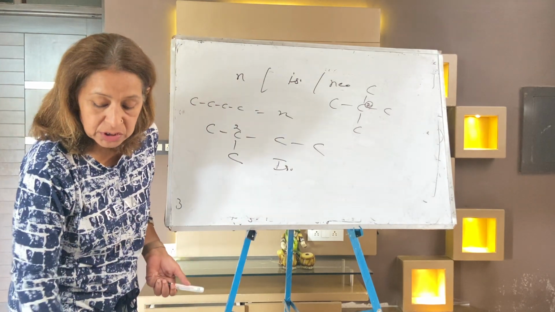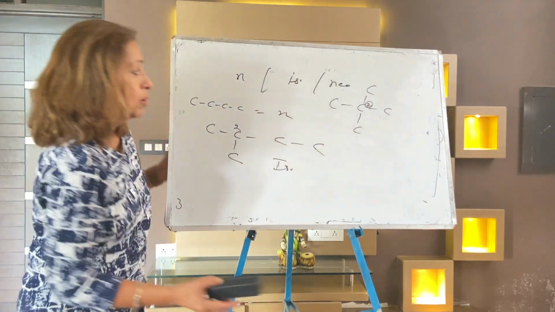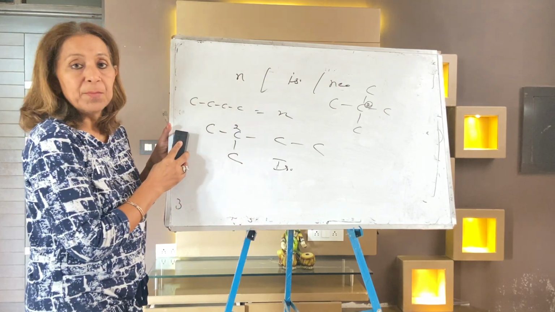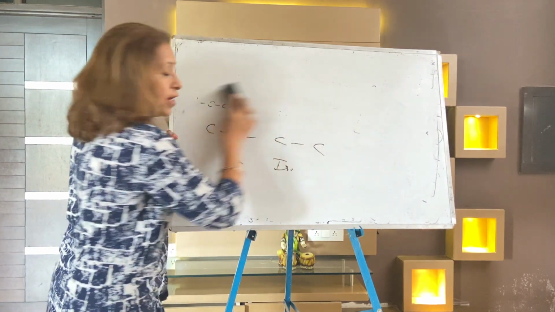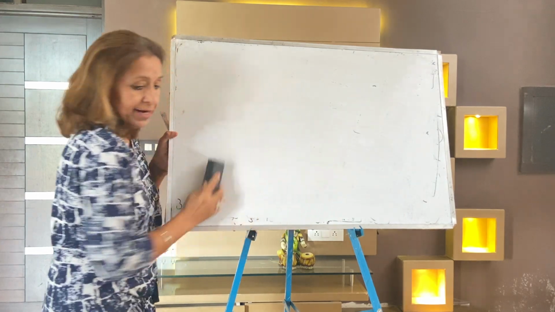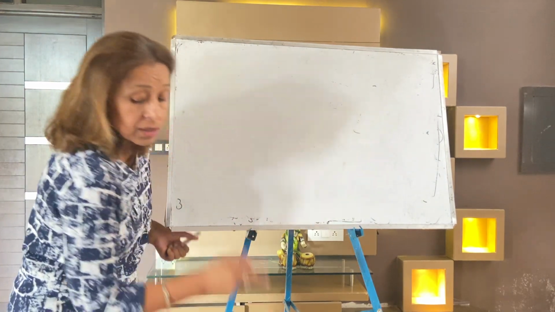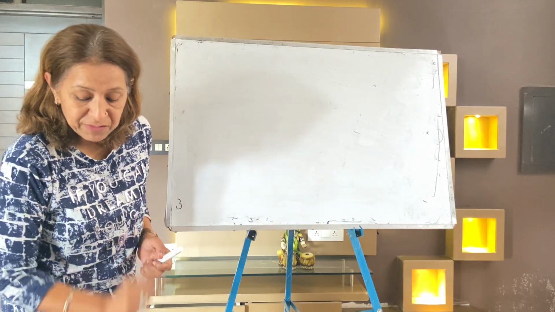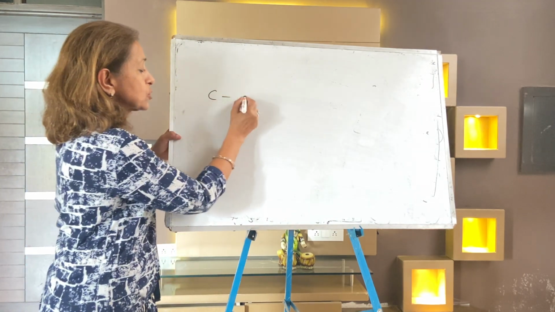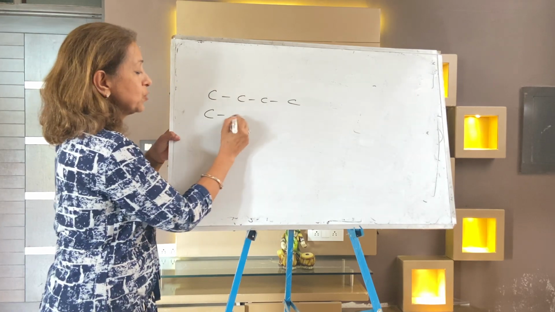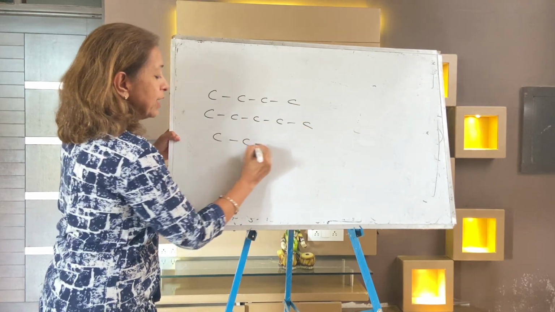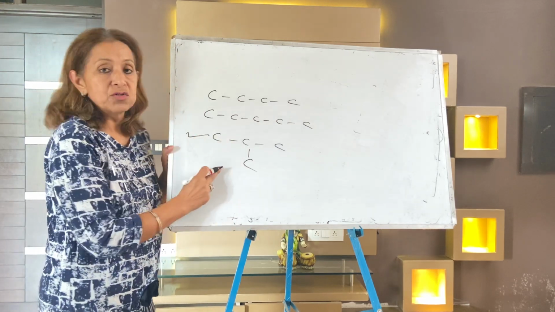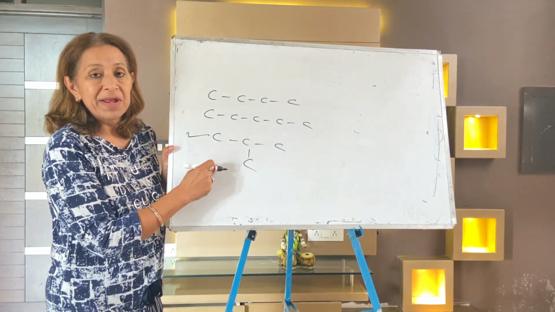I am taking a few questions. Question number 1, identify normal, iso, neo. There are exceptional cases also, which I will tell you soon. First of all, write the questions. You have to identify which is not normal. Very simple first question. This is your butane, this is your pentane, and this one is not normal. Answer is this one, because it has a branch.